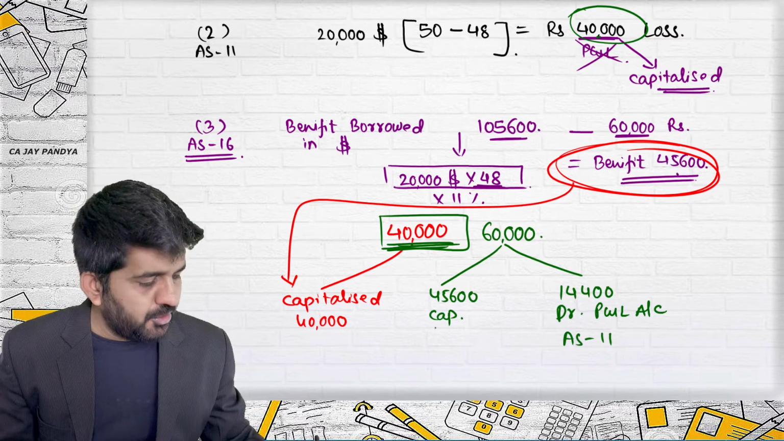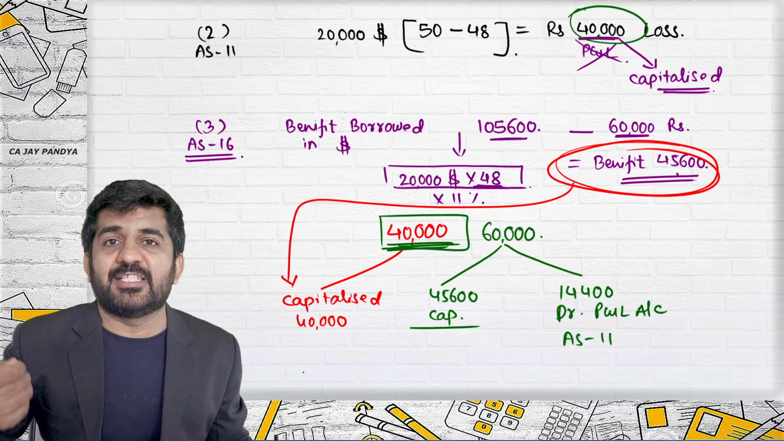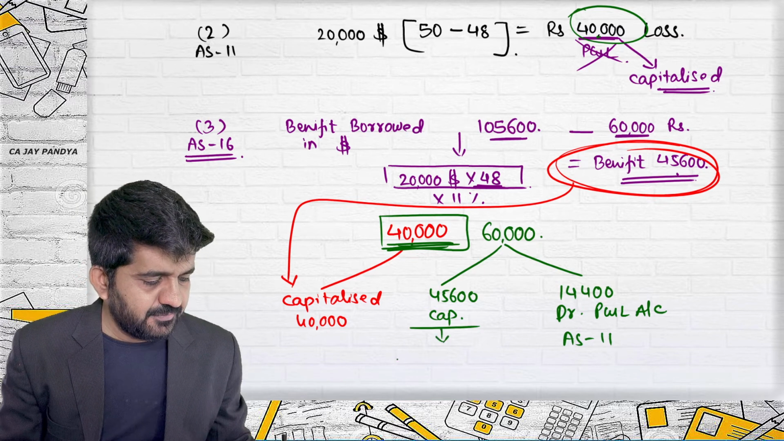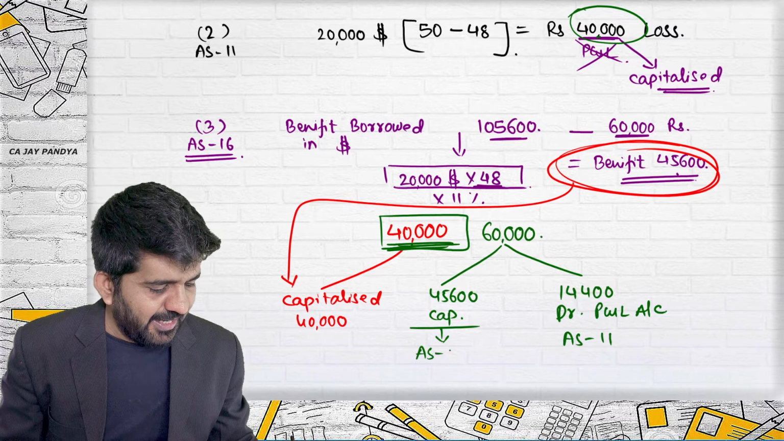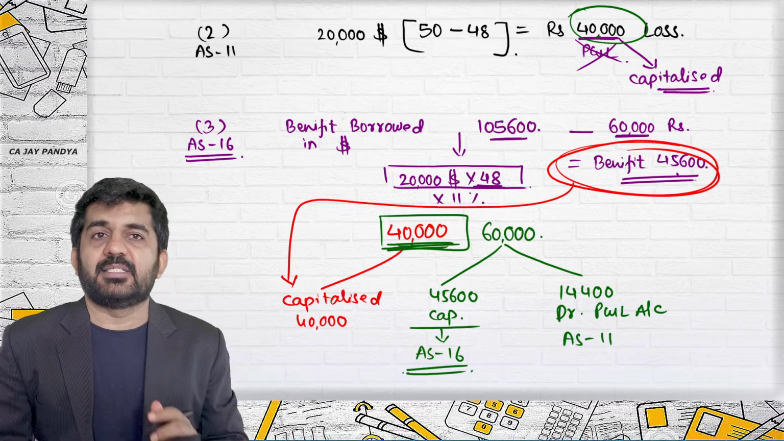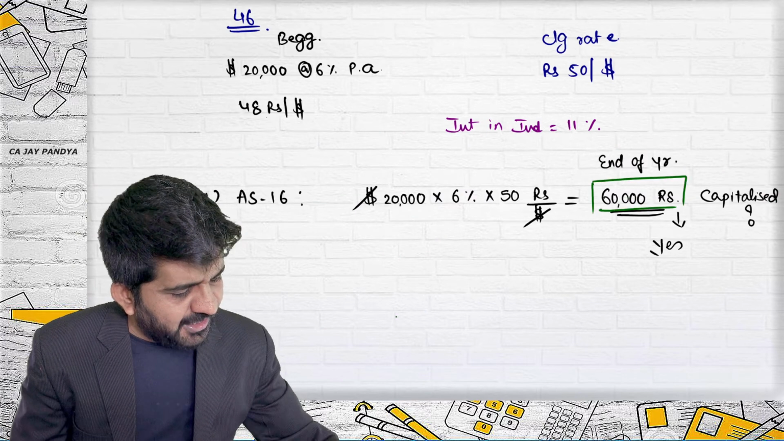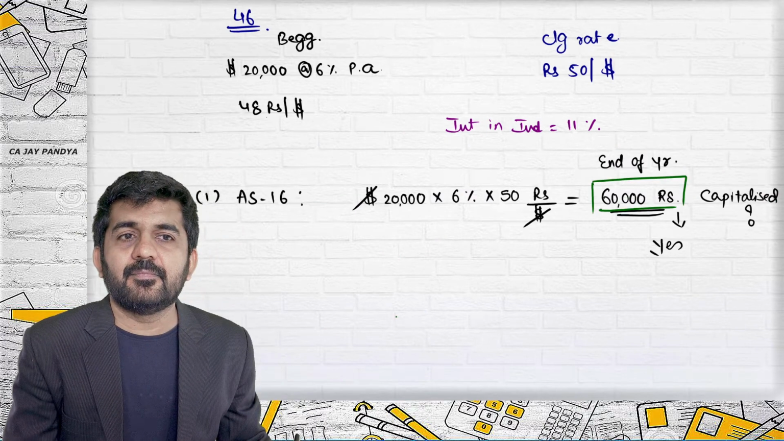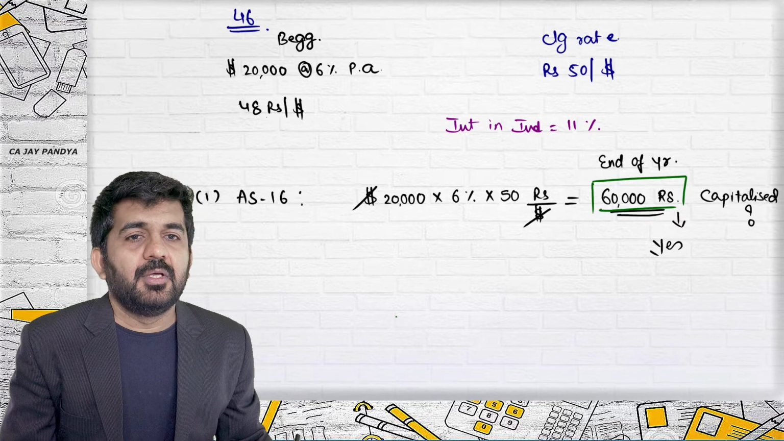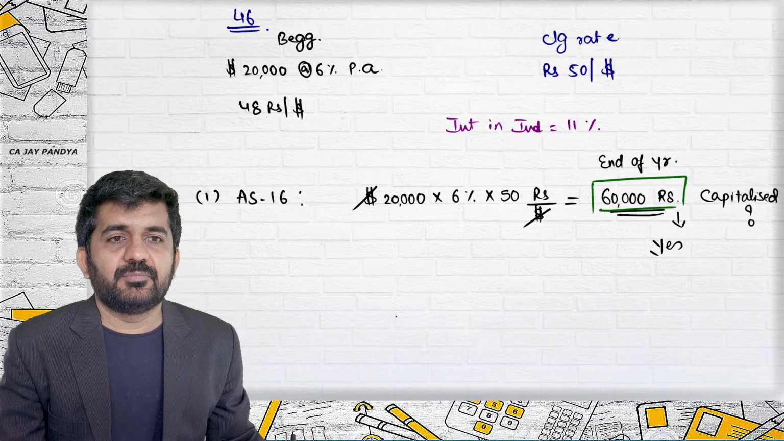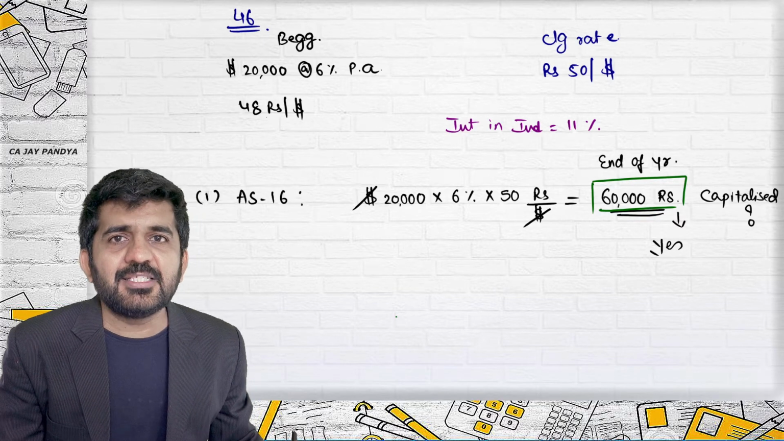45,600 transferred or added to cost of asset, or capitalized, under which AS? AS 16. That's all right. And this 60,000 will be still capitalized? Yes, it will be capitalized, because it is borrowing cost, under AS 16. Is it right?